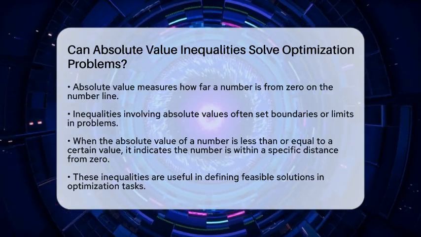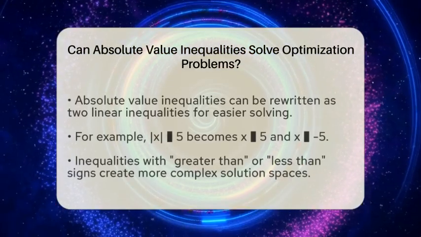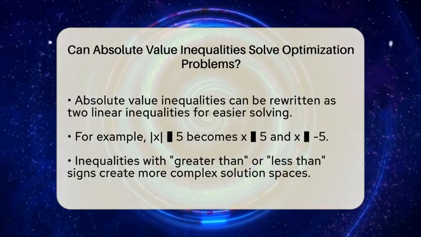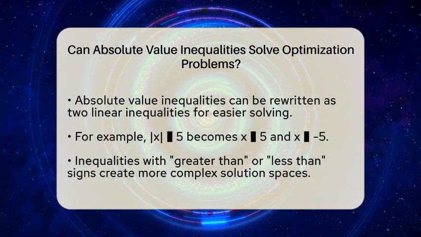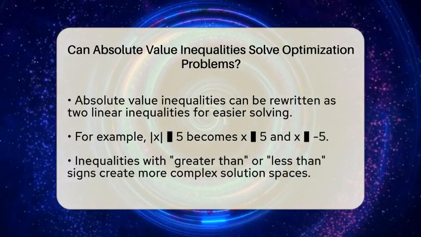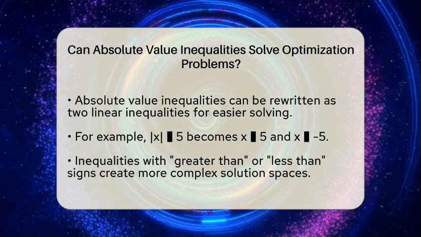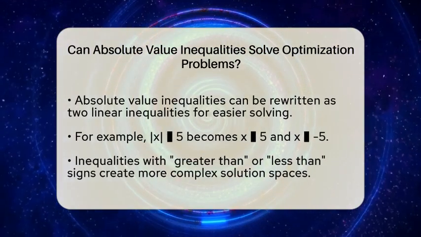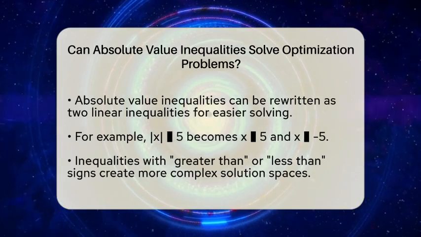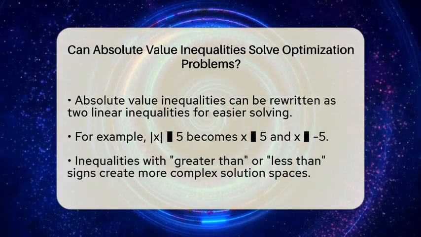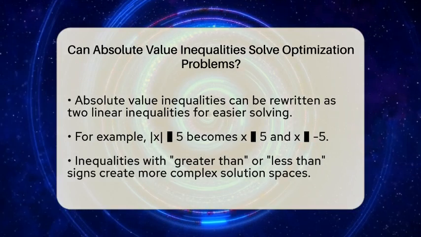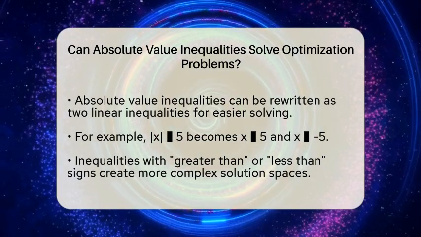In optimization problems, absolute value inequalities often set boundaries or constraints. For example, if you want to keep the deviation of a measurement within a certain range, you can write an inequality like the absolute value of the difference between your measurement and the target is less than or equal to a limit. This helps define the feasible solutions for your problem.